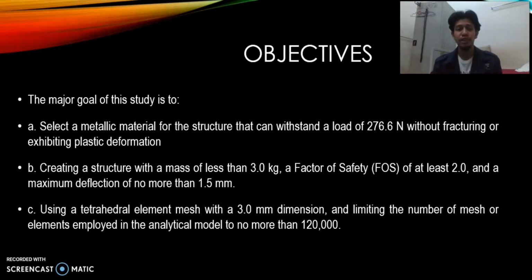The last objective is using a tetrahedral element mesh with a 3.0 mm dimension and limiting the number of elements employed in the analytical model to not more than 120,000.